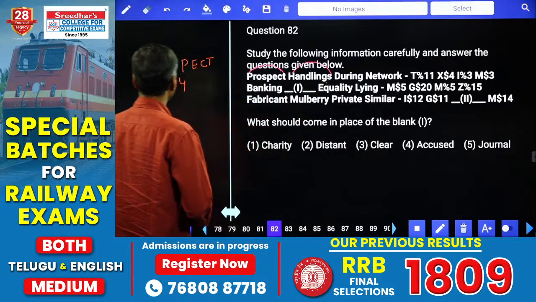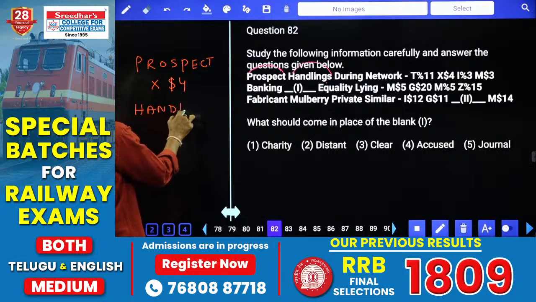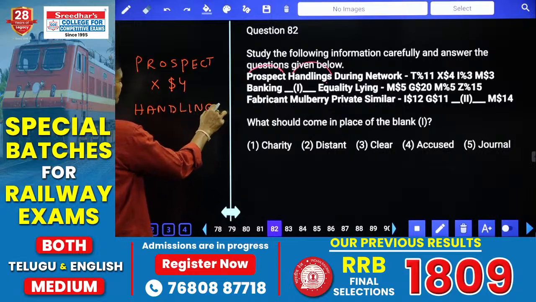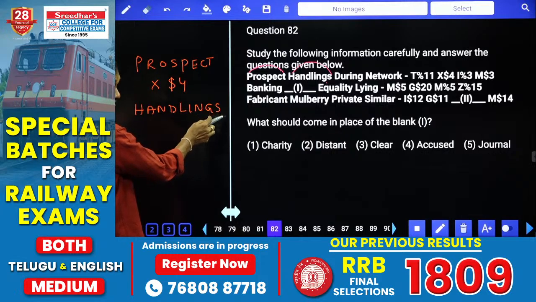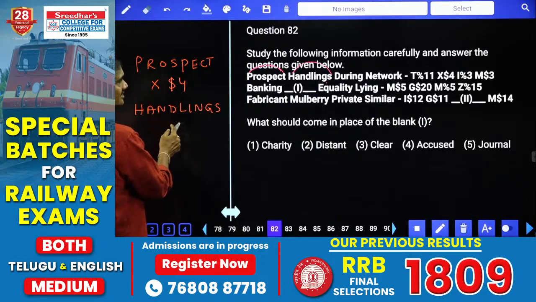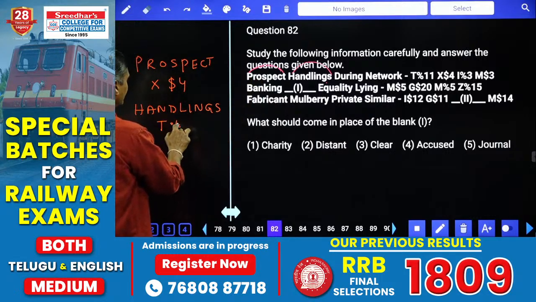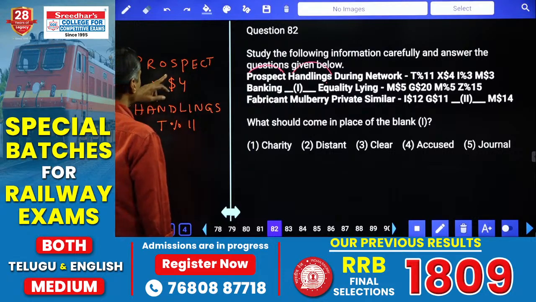9 letters are there in this word, handlings. And the difference between these two, H and S, make a difference of 8 and 19. 19 minus 8, what is the difference? We have 11. Hence, here it must be 11. Clear? Hence, here how many letters?